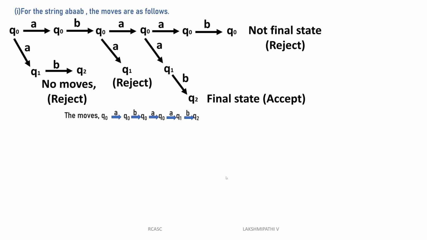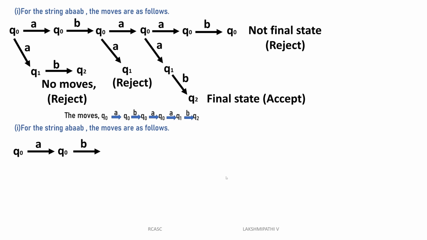Then the second part, for the string ABB, the moves are as follows. We can check that one. See, here it will take only ABB. Q0 reads A, it will be Q0.